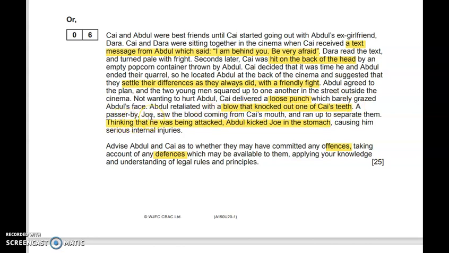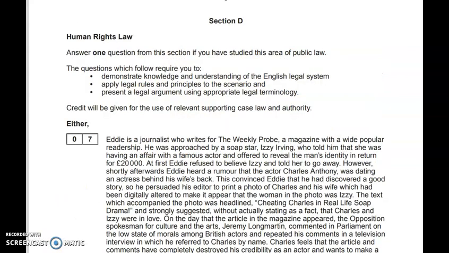We've then got a passerby running up to separate. There's a mistake that an attack is happening. So there's another potential defence, self-defence. And this kick in the stomach causing serious internal injuries. So again, that's a potential section 18 or a 20, and you'd need to talk about whether you've got the mens rea for specific intent, that high level of mens rea for a section 18 there, and whether self-defence will work in that context.